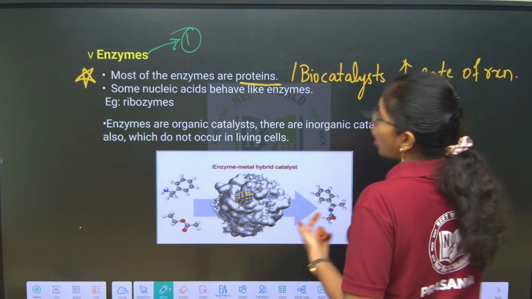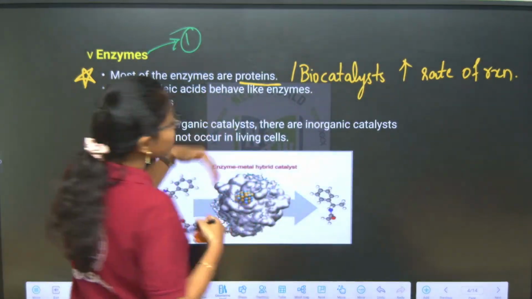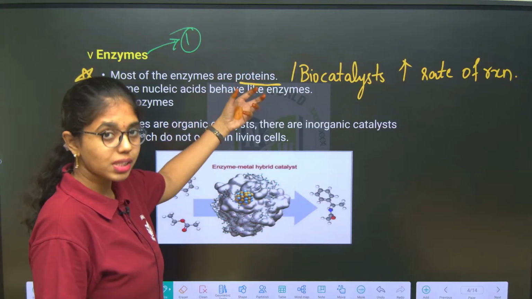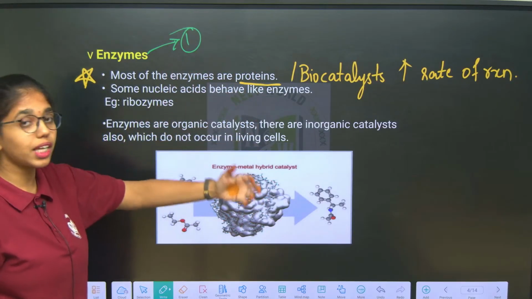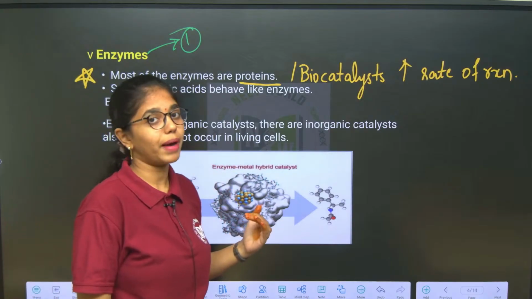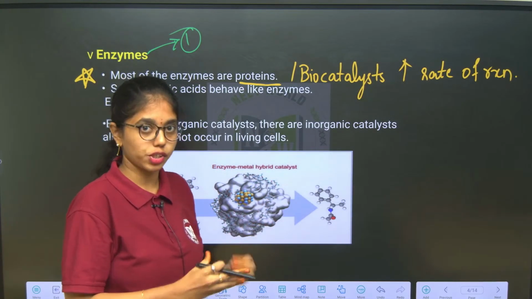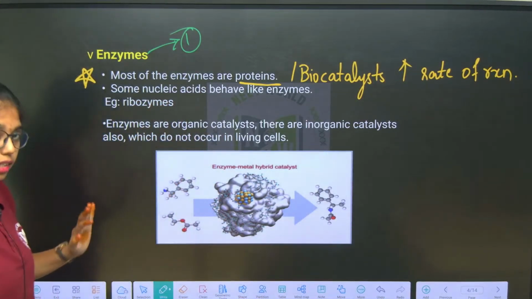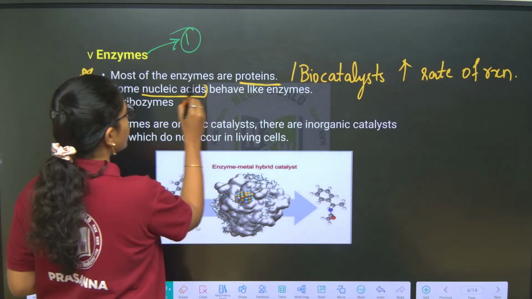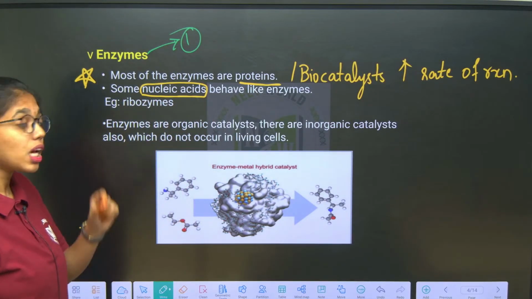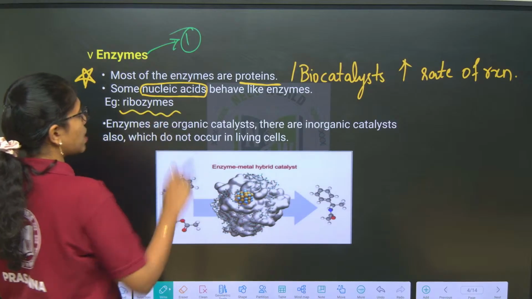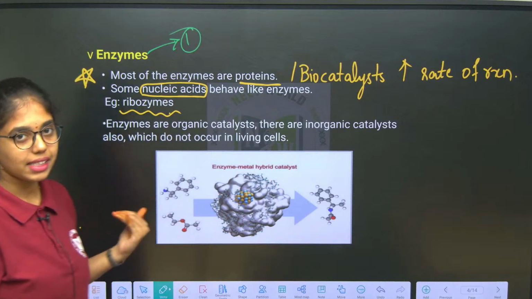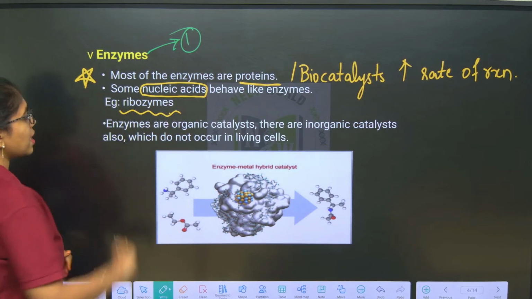So how can you define the enzymes? Enzymes are biocatalysts which increase the rate of reactions, or we can also say enzymes are proteinaceous in nature which will increase the rate of biochemical reaction. They will speed up the reaction, or we can also say they catalyze the reaction. Some nucleic acids will also behave like enzymes. Best example is ribozyme. Ribozyme is one type of nucleic acid. This enzyme will catalyze the reaction. These 2 points are fine, right?